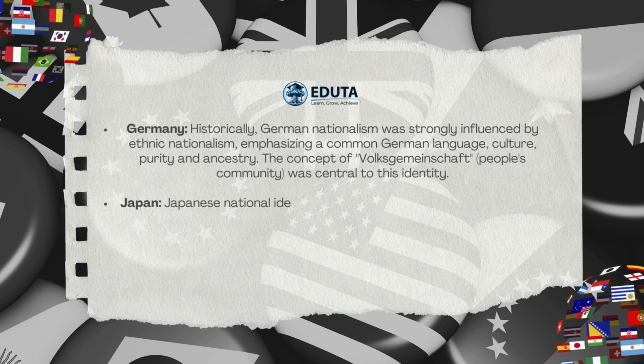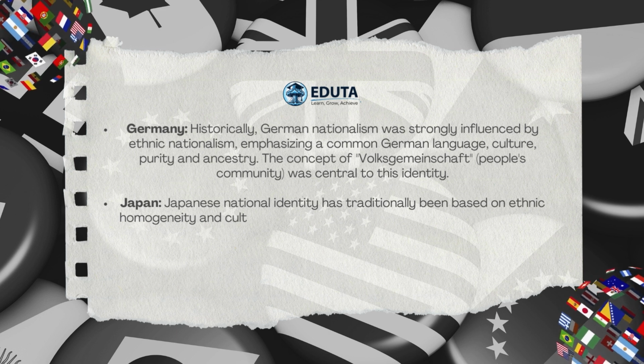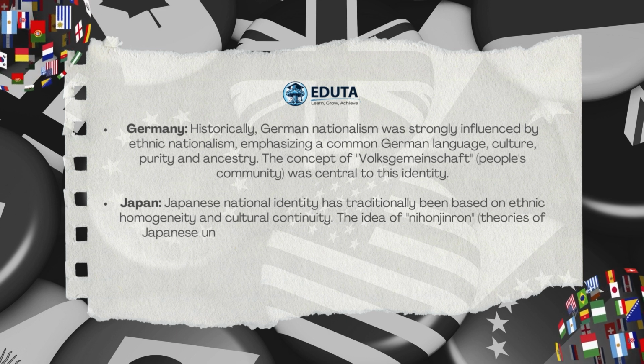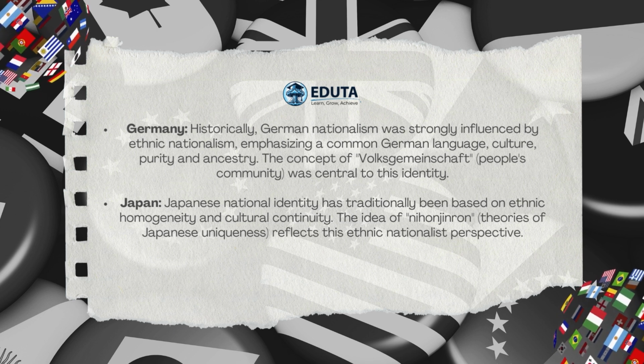Japan. Japanese national identity has traditionally been based on ethnic homogeneity and cultural continuity. The idea of Nihonjinron, theories of Japanese uniqueness, reflects this ethnic nationalist perspective.